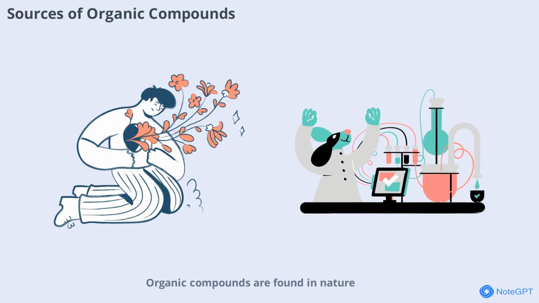Organic compounds are found in nature and can also be synthesized in laboratories. Natural sources include plants, animals, and fossil fuels like petroleum and coal. Synthetic organic compounds are made through chemical reactions in the lab and are used in products like plastics, medicines, and dyes. Understanding the sources of organic compounds helps us appreciate their importance in our daily lives and the environment.